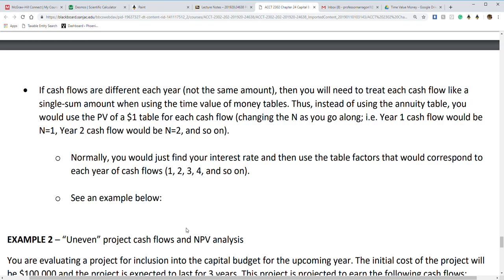So when it's going to be different for different years, we're going to treat these all as lump sums for that year. So year 1 is going to be 1, year 2 would be 2, and we find the cash flows for each year and get the factors as we go. This is known as the uneven project cash flow.